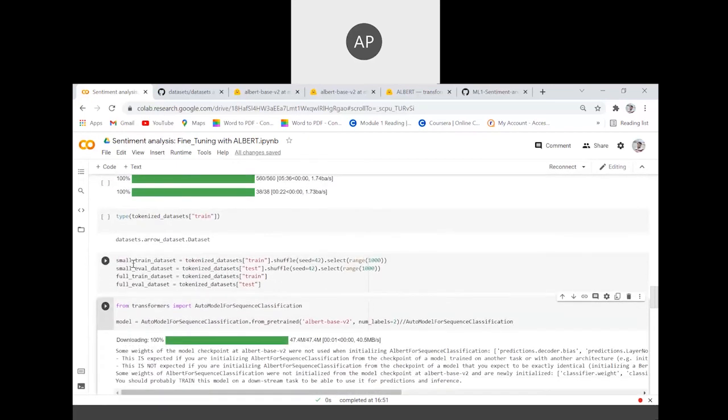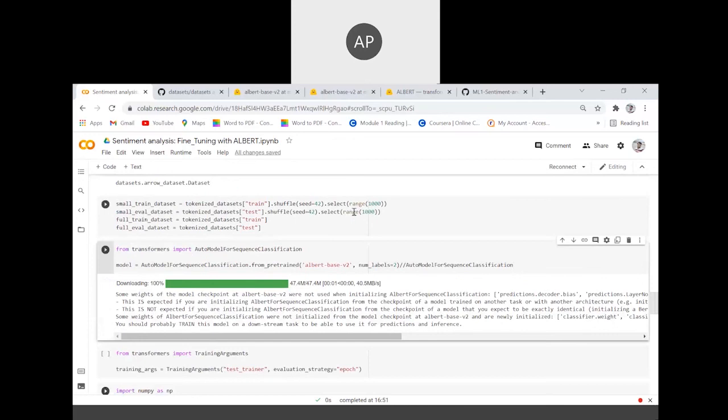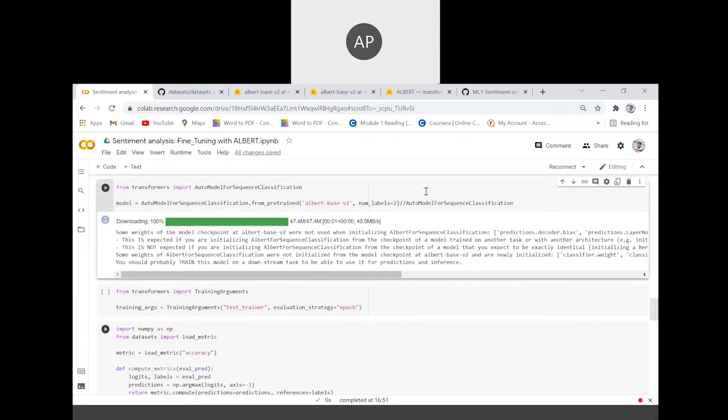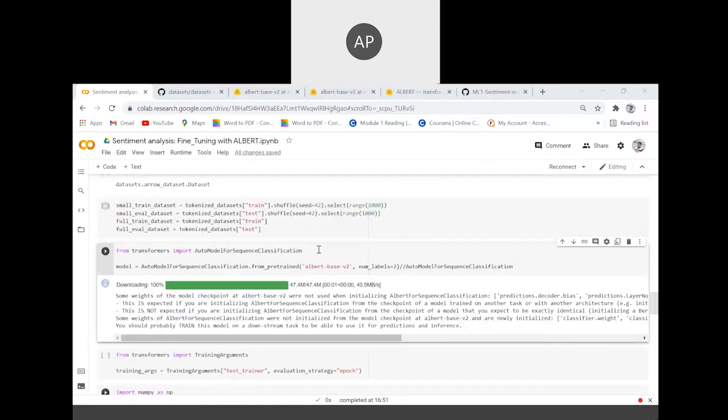And now in this code, we basically take 1,000 of the data examples, and we create our training dataset and our evaluation dataset. As you can see, we have coded the line from transformers import AutoModelForSequenceClassification. AutoModelForSequenceClassification is a wrapper class which we use with the Albert model. Since our task is a binary classification task, that is sentiment analysis, analyzing whether the sentiment is positive or negative, we use a sequence classification wrapper on the Albert model.